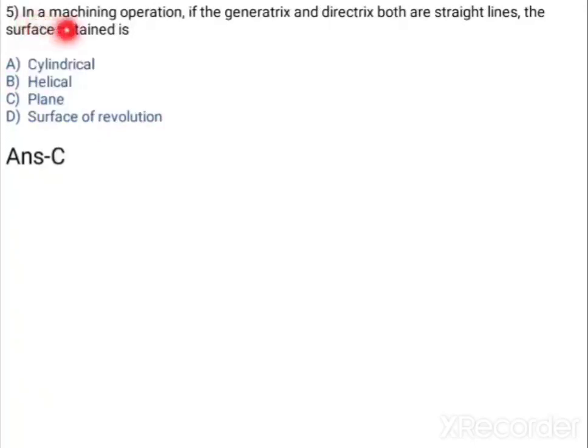Now, in machining operation, if the generatrix and directrix both are straight lines, the surface obtained is plane. Remember, if generatrix and directrix both are straight lines, then you will always get a surface that is nothing but a plane surface.